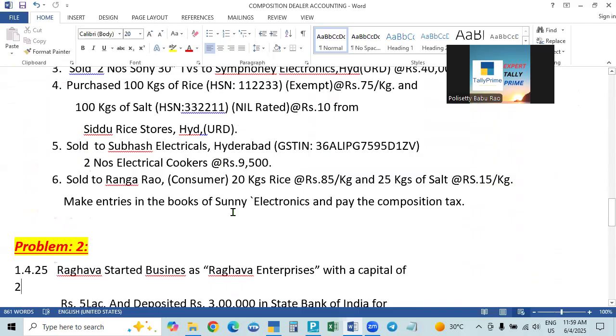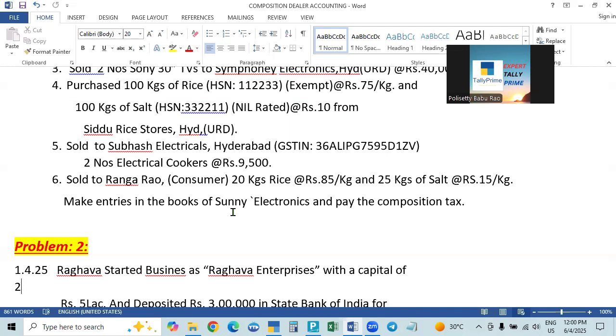So this CMP 08 is actually not a return. It is called a statement of turnover, a statement of outward supplies. It is only a statement. It will show the outward supply, in that what the taxable goods are, and the tax at 1%. Then we will pay the money and file the statement. It is only a statement, that's why it is called CMP 08, not a return.